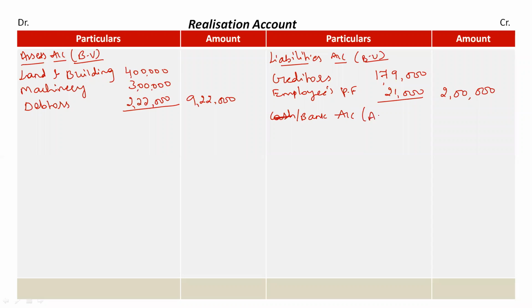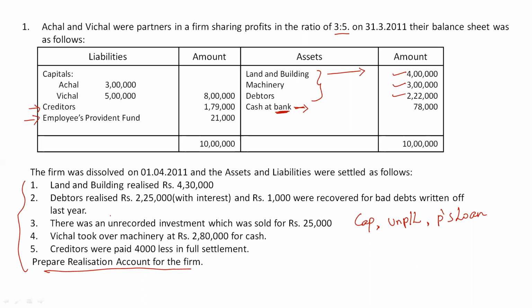Okay, so assets realized, it's very important to mention this. You have to mention it in full. Due to lack of space, I'm writing in shortcut, assets realized. Clear? So you have to take it as land and building. They are realized for rupees 4,30,000. Okay, then come back to the question.